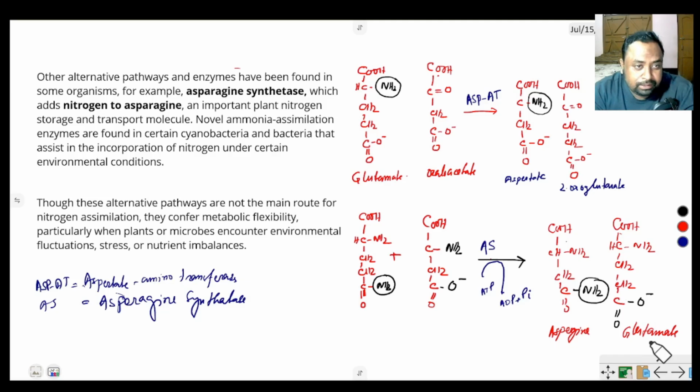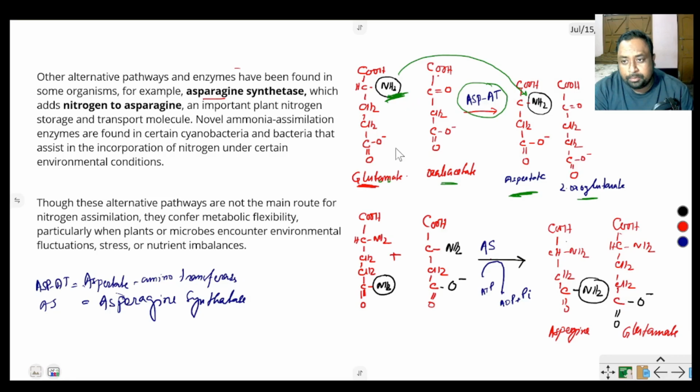Another pathway is also present, that is called the asparagine synthetase pathway, where the glutamate that carries an amino group, in the presence of oxaloacetate, the glutamate is converted into aspartate. And 2-oxoglutarate is also produced in the presence of aspartate aminotransferase. So this amino group is transferred from glutamate to aspartate.